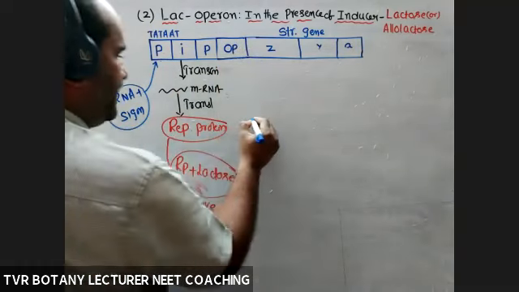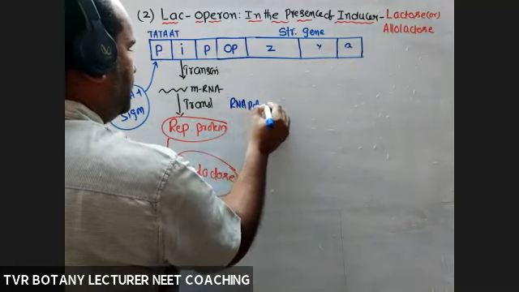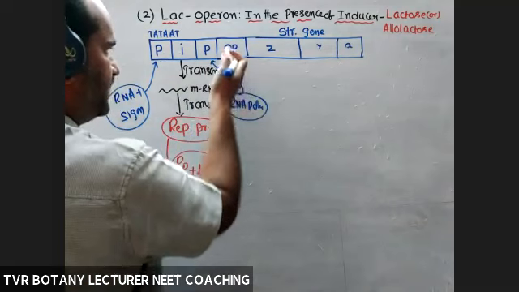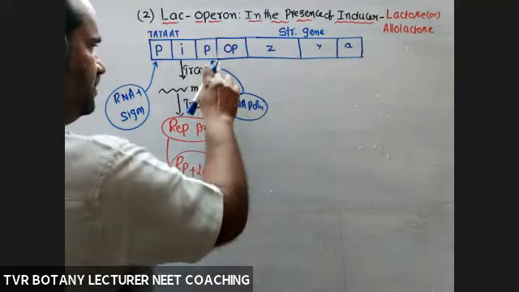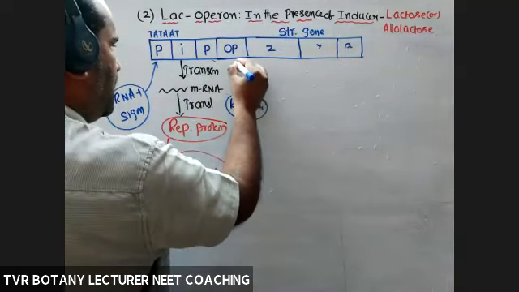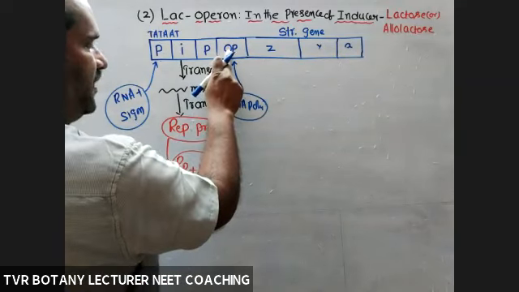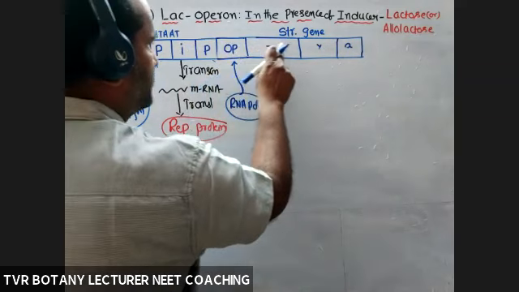Now RNA polymerase is bound to the promoter next to the operator. But in your textbook, binding to the operator is given; follow that. Actually, first it should bind to the promoter, because the initiation site is present there. But follow the textbook. Once RNA polymerase is bound to the operator, it can pass through.